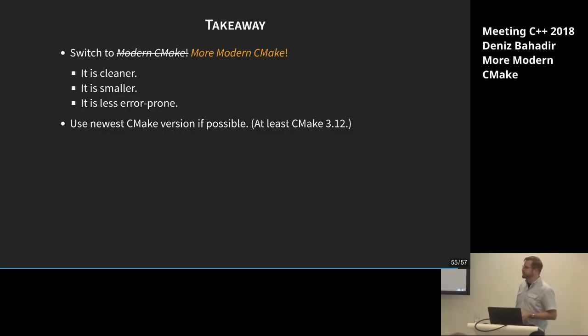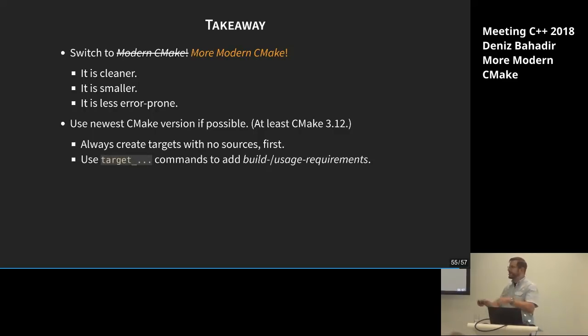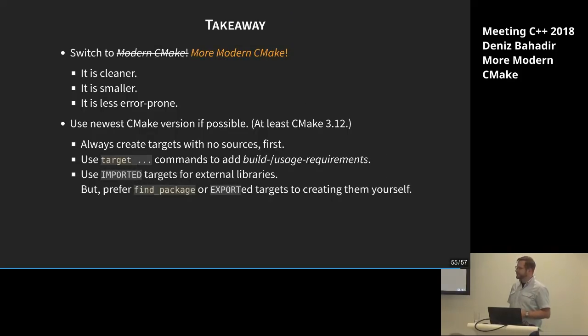And then you can compile your own version, and that's a thing I would recommend if you have no other way to get the new version. And if you use the new version, and so the more modern CMake style, I would always recommend to create your targets first without any sources, and then use the target_sources command and all the other target_ commands to add the build and usage requirements. Use imported targets if you have external libraries, either by getting them automatically from the find packages, like we've seen with the Boost library collection, or doing it yourself, as I've presented here with Boost Outcome.